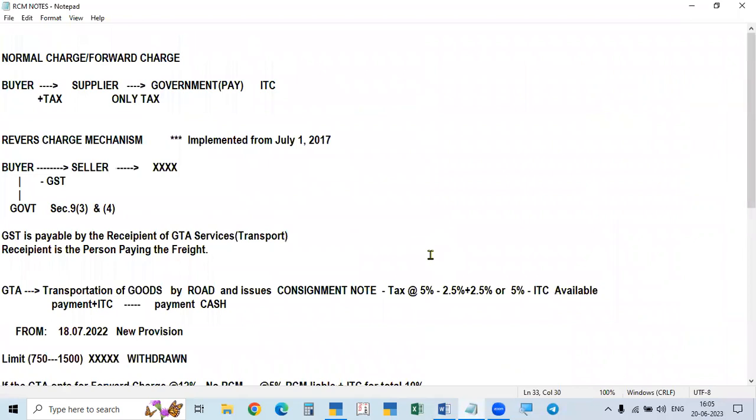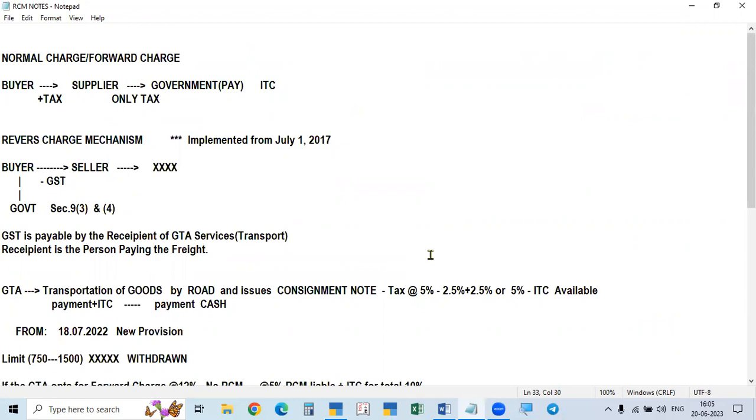Generally, so far we have learned everything. Generally, the seller will sell the goods and he will issue a tax invoice. In the invoice, he will mention the taxable value plus GST, and the total invoice value. The invoice he will give to the buyer. The seller is the supplier. The buyer is called the recipient of goods. So the recipient will pay the total amount, that is taxable value plus GST, to the seller, that is the supplier, and the supplier will pay the tax component, the GST amount, to the government.